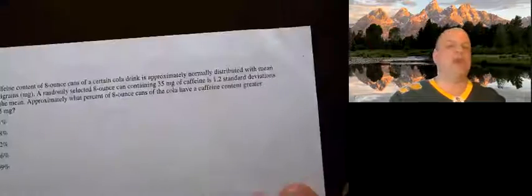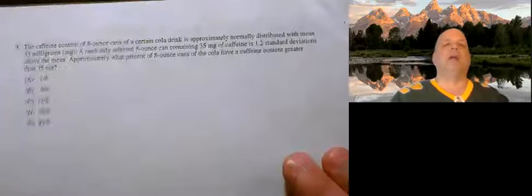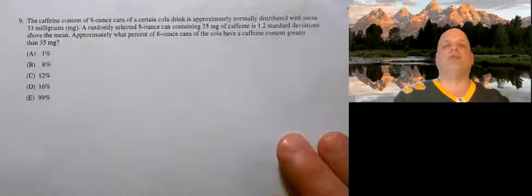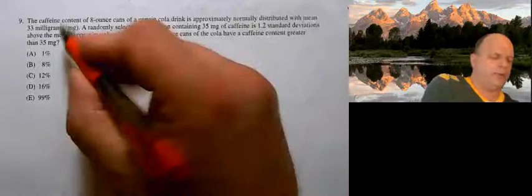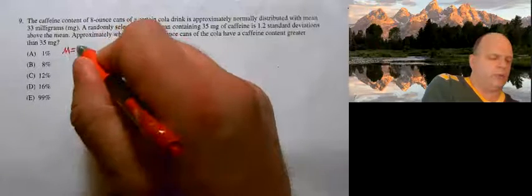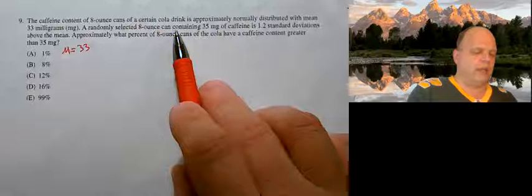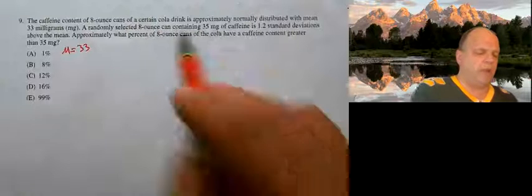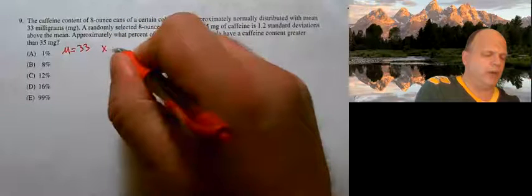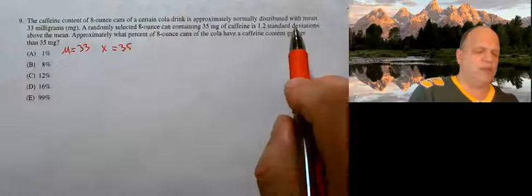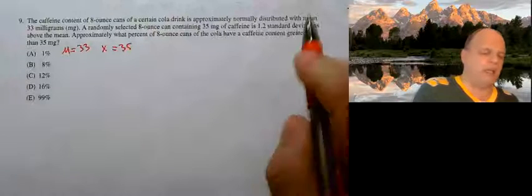All right, number 9. The caffeine content of an 8-ounce can of a certain Coke is normally distributed with a mean of 33 grams. A randomly selected 8-ounce can containing 35 grams, so we have an X equal to 35, is 1.2 standard deviations above the mean.